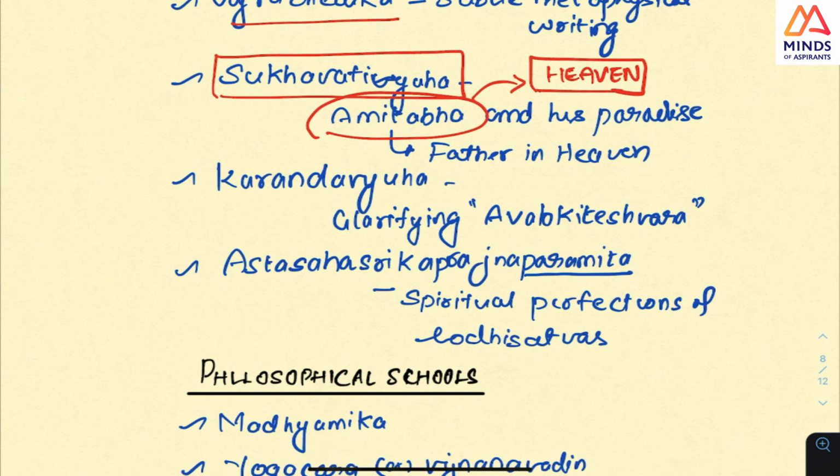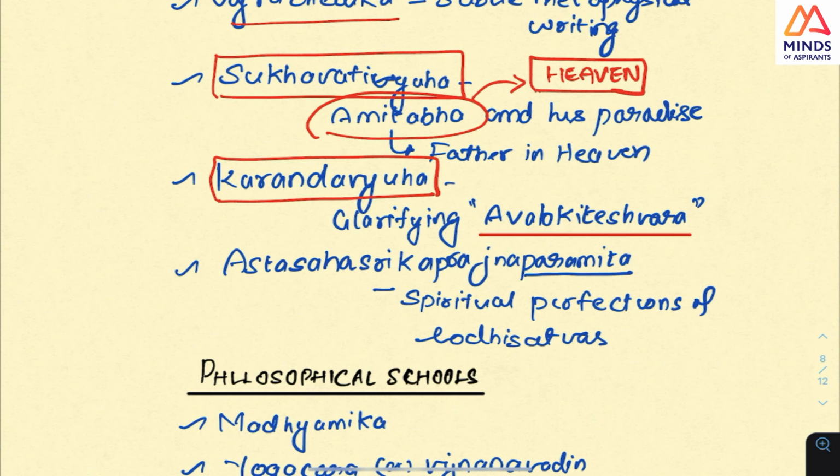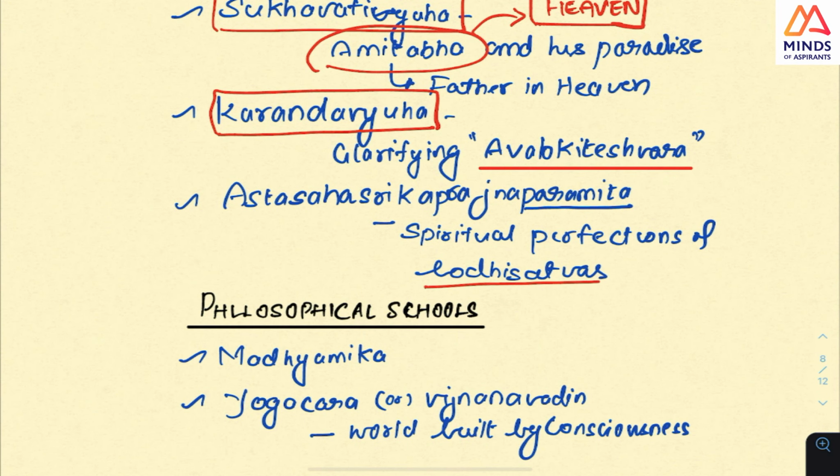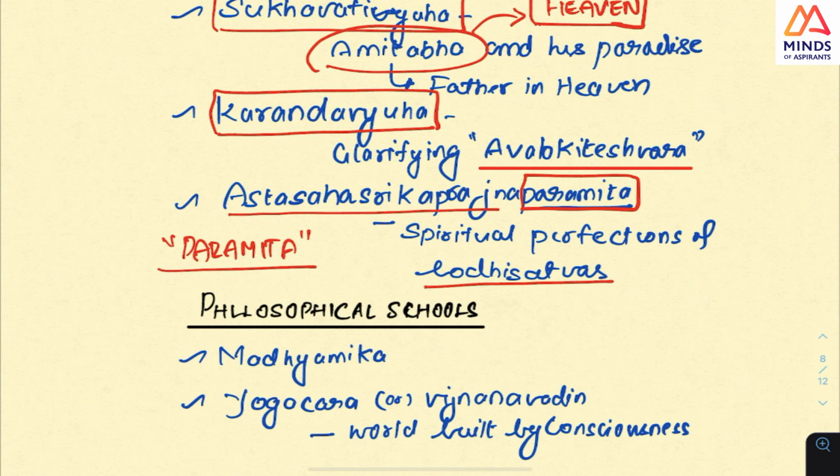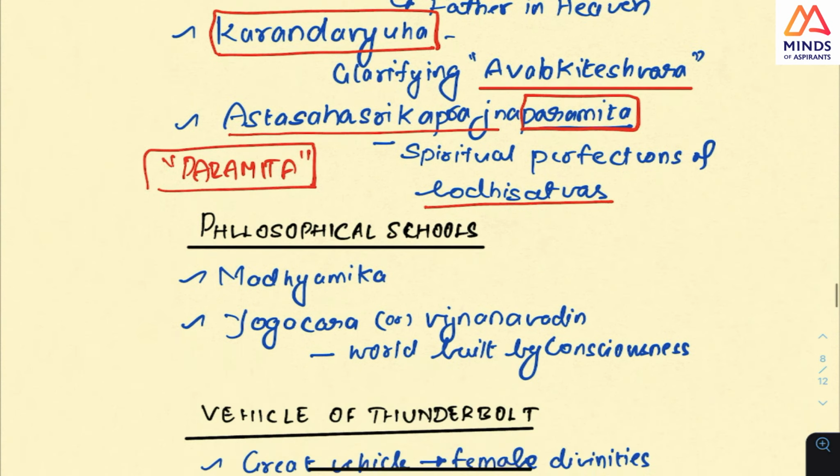And then there is Karandavyuha. And this is about Avalokiteshvara. So this is the point you should know. And then see, look at this. The spiritual perfections of bodhisattvas are in the Ashtasahasrika Prajnaparamita. See, this is the point they asked. What is this Paramita keyword? You can check it, the 2020 Paramita keyword. And this is the whole canon, you can just look at it.